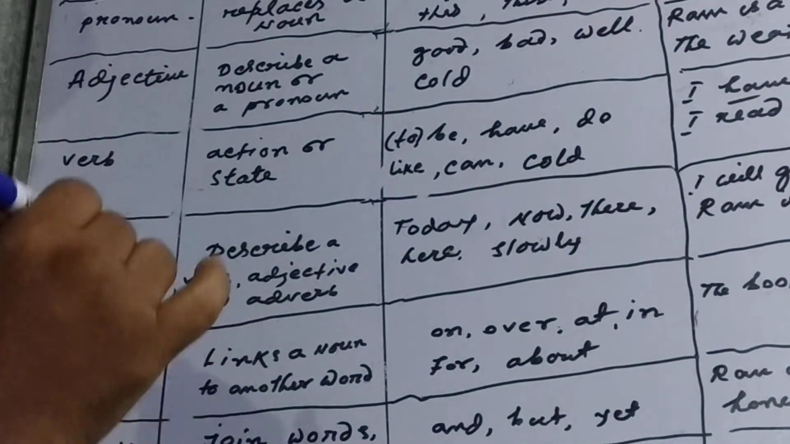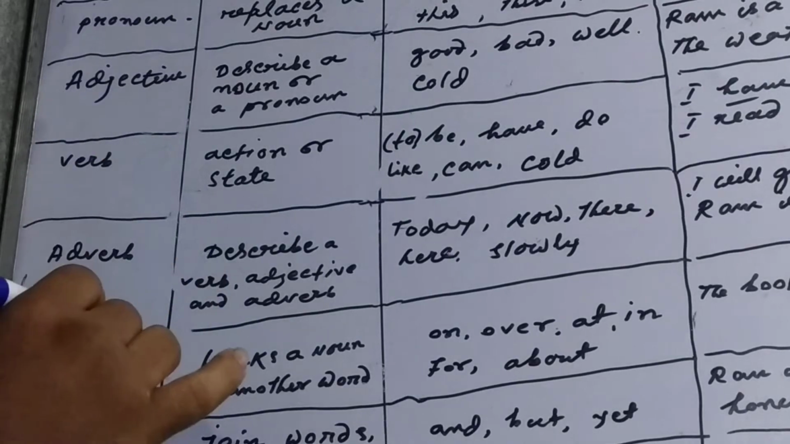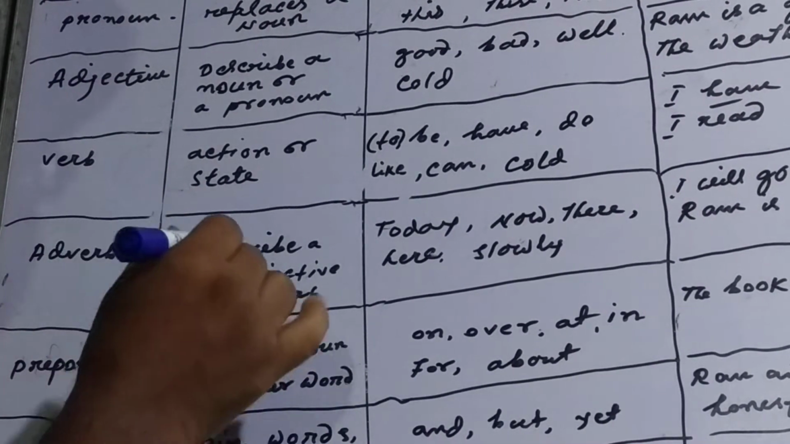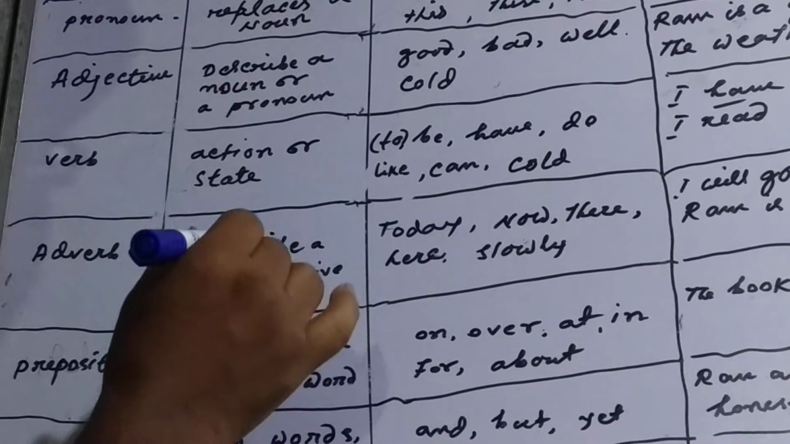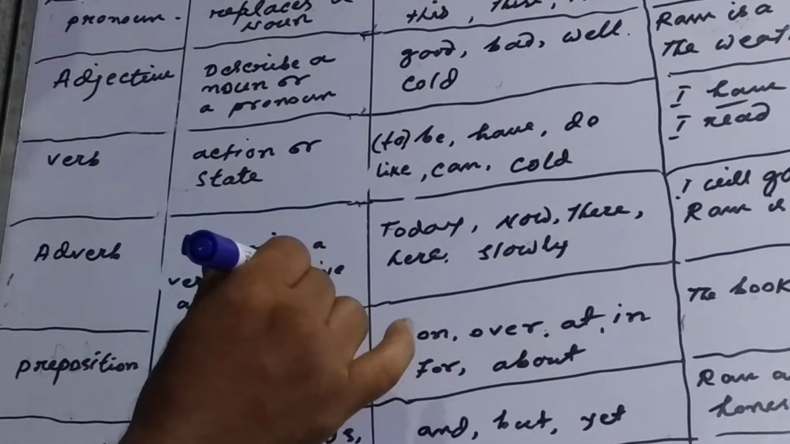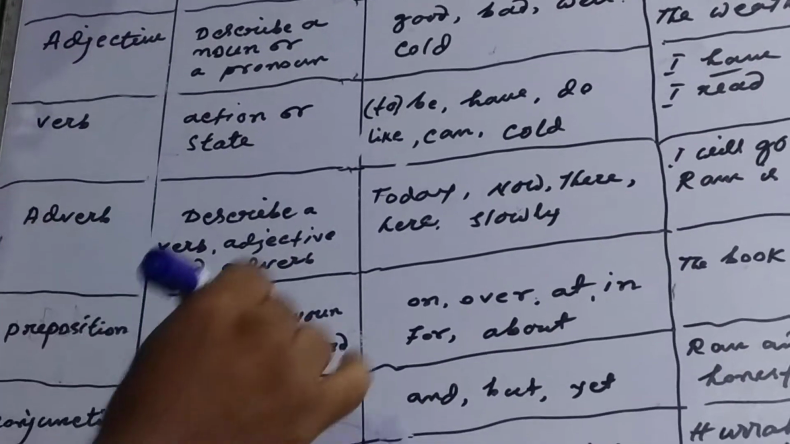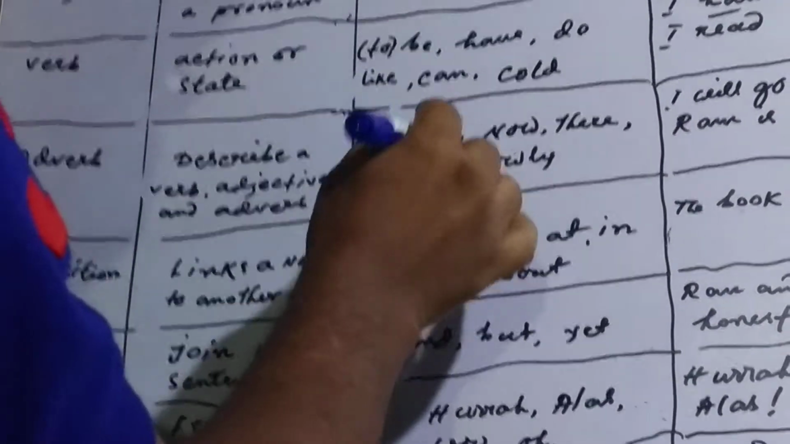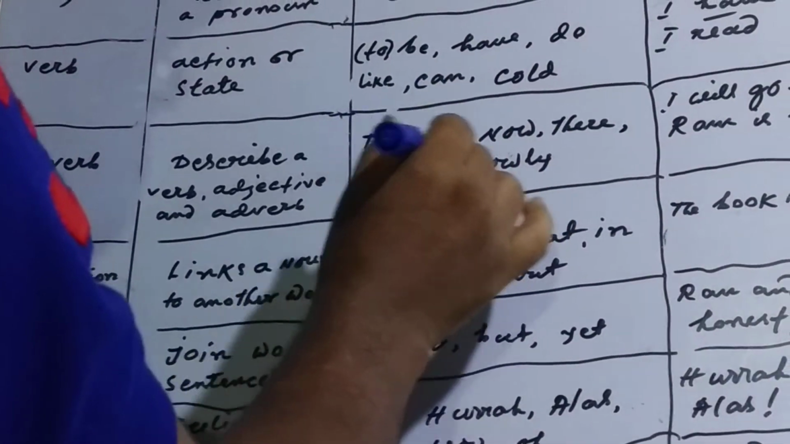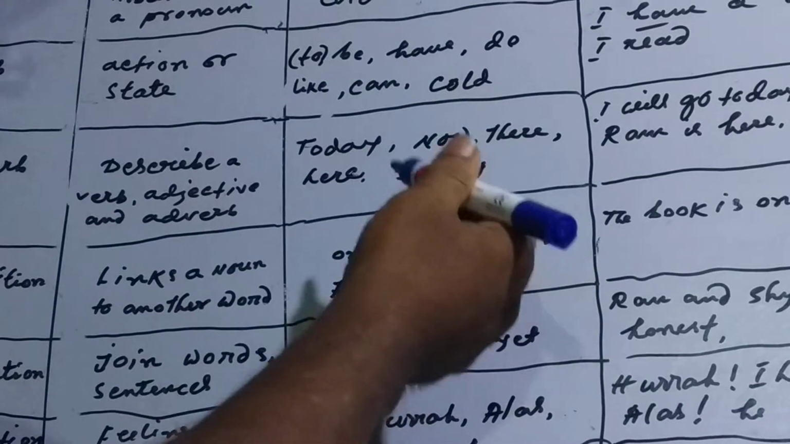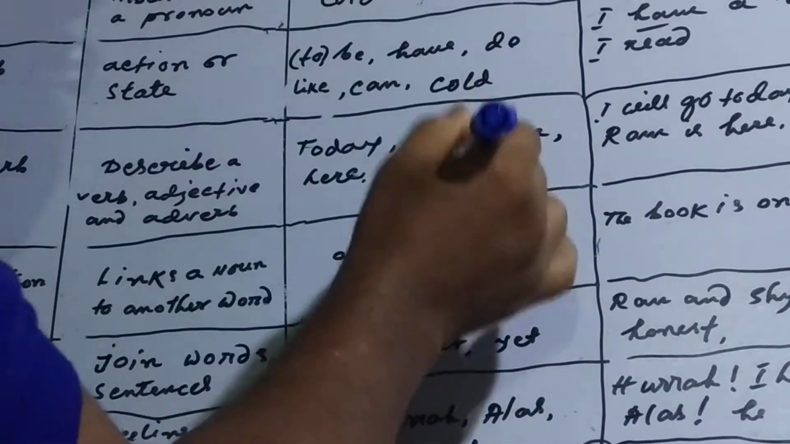Next, adverb. What is an adverb? An adverb is also a part of speech which qualifies a verb, an adjective, and other adverbs. Actually, it describes a verb, adjective, and other adverbs. Here are some examples: today, now, there, here, slowly. These are examples of adverbs.